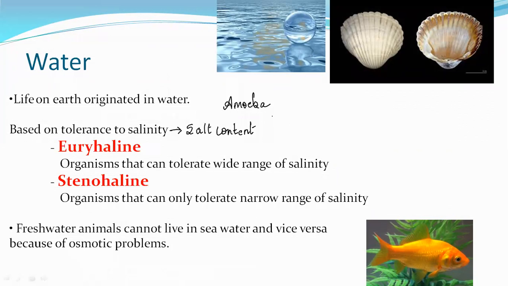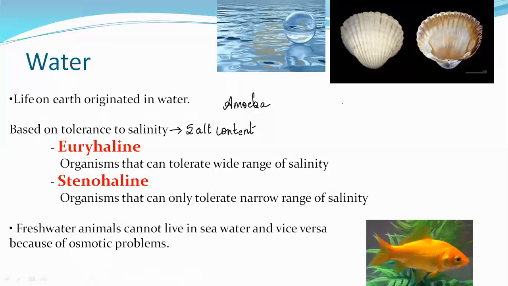based on the tolerance to salinity, that is the salt content, euryhaline and stenohaline organisms are there. There are two types of organisms which can tolerate the salt content in any adapted habitat of theirs, either water or land. Euryhaline organism, listen to the definition very carefully.